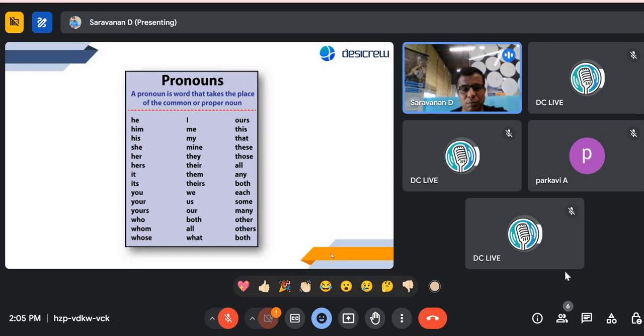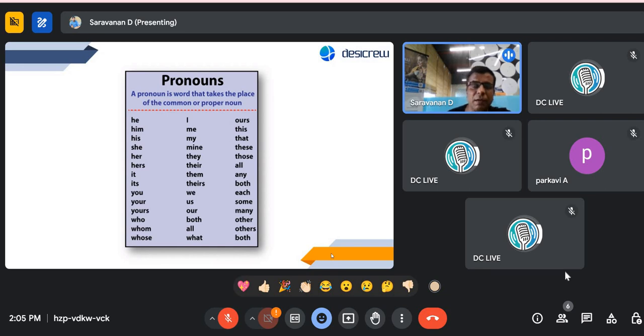There could be other permutations and combinations as well. These are the gist of it, or maybe the entire list of pronouns. They can be used in a sentence wherever in place of a noun. There are plenty, and when you read the sentence itself, somewhere down the line the word will come: what can be used instead of this particular noun.